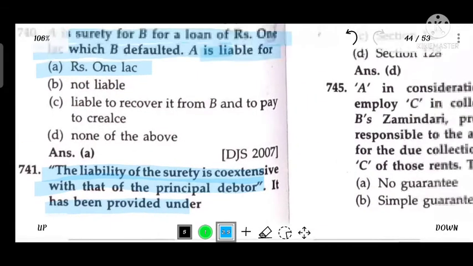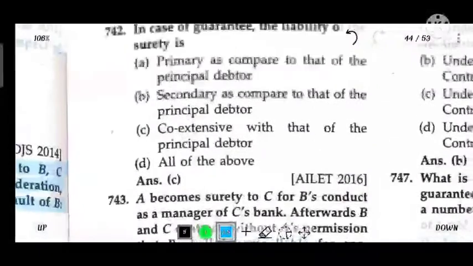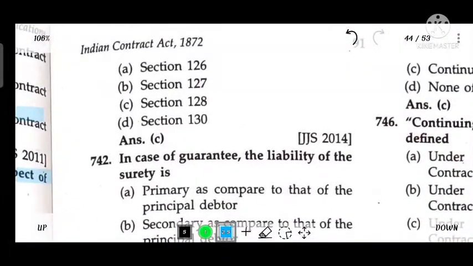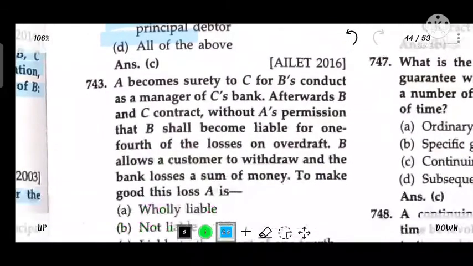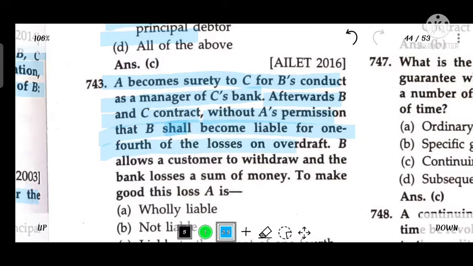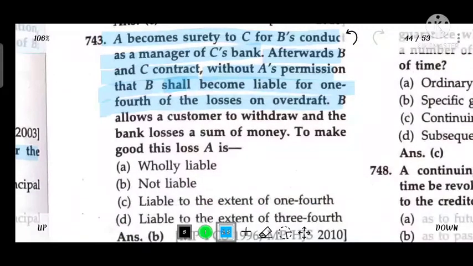It has been provided under Section 128. In the case of guarantee, the liability of the surety is coextensive with that of the principal debtor. A became surety to C for B's conduct as a manager of a bank. Afterwards, B and C contract without A's permission that B shall become liable for 1/4 of the loss on overdraft.